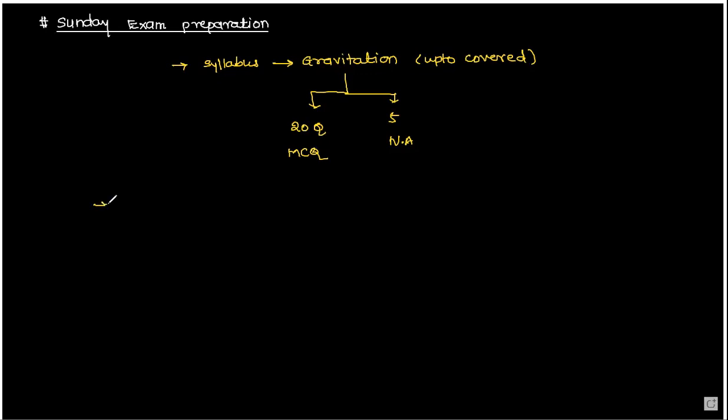So first point is, you study gravity. Everything about gravity. Next, Newton's law of gravitation. On this also you may get a question. Okay.